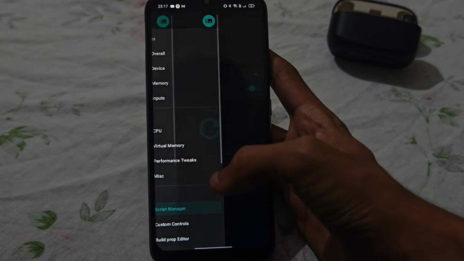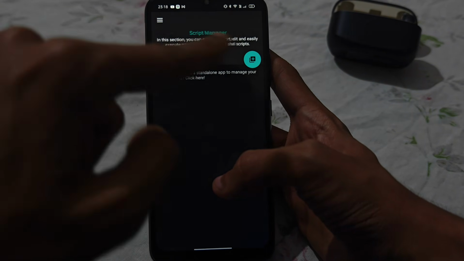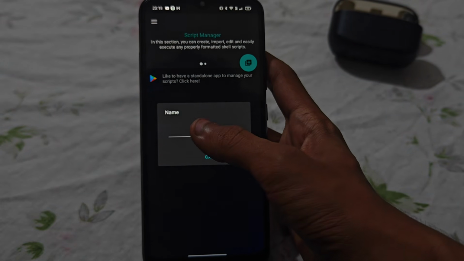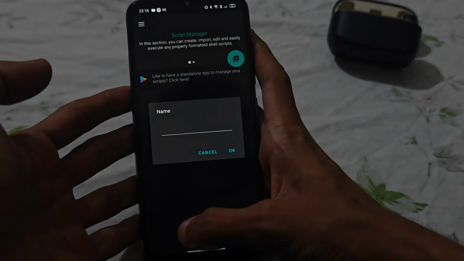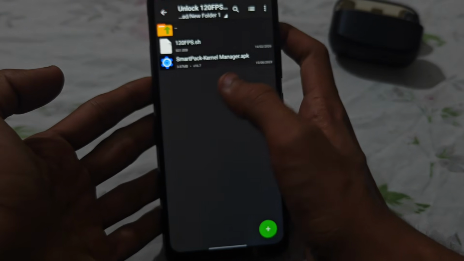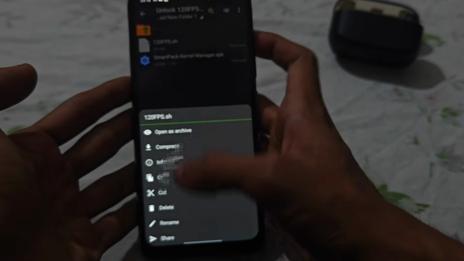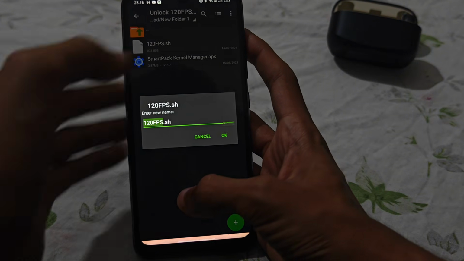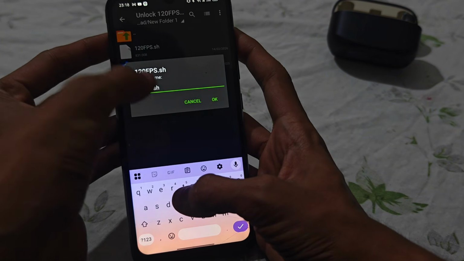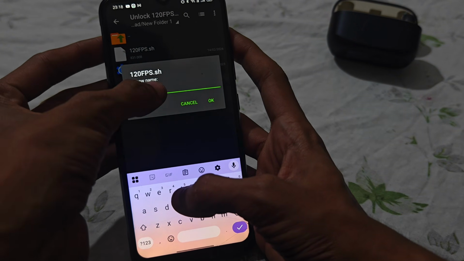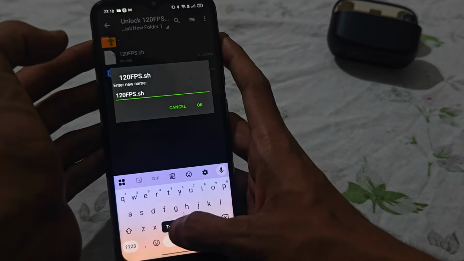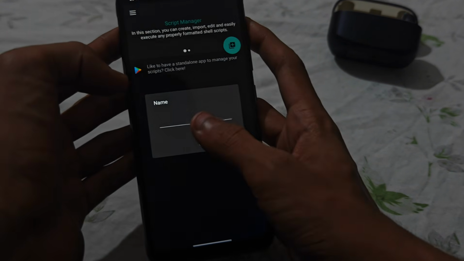Now here's the third step. Guys, click the script manager. Now click add and click create. Now guys, go back, simply long press this, click rename and simply copy all this. As I have copied, now click paste.